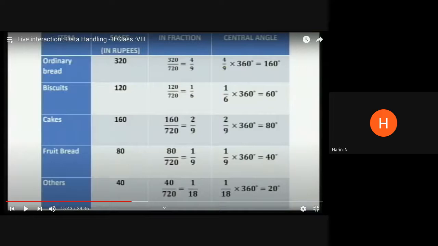And because this angle is coming out of the fraction of the total sales, it is definitely going to be proportional. So for ordinary bread, which has the maximum sales, you are seeing the central angle is maximum compared to the other items. The other items have the least sales. 40 rupees is the sales for that particular day, and hence correspondingly or proportionately the central angle for that item is the lowest. Did you understand? Can we proceed? Ma'am? Yeah.